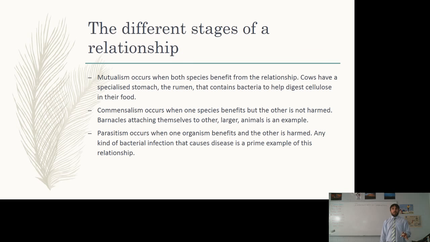So we're looking at mutualism. This occurs when both species benefit from the relationship. And the best example that we can come up with, or the simplest example, is cows with bacteria. Cows have adapted to have a specialized stomach called the rumen. And this contains bacteria to help digest cellulose in their food. These bacteria have adapted to survive in the stomach, not a place where bacteria are normally able to survive.